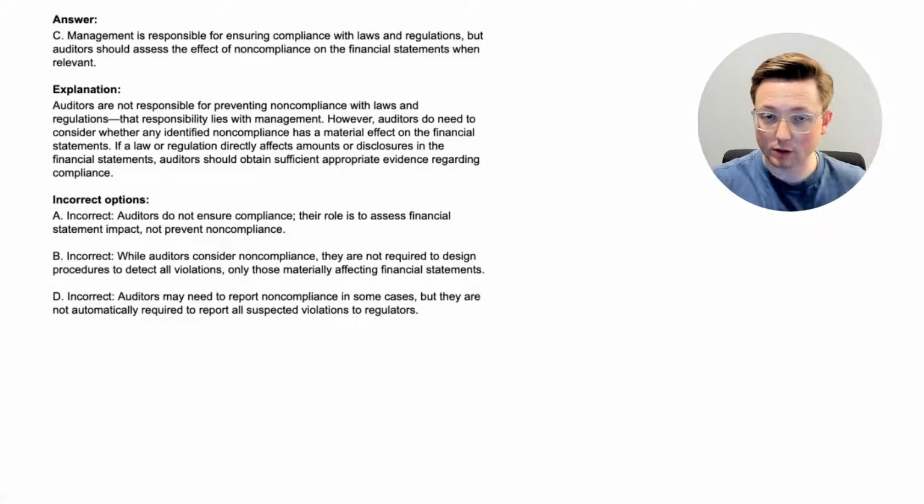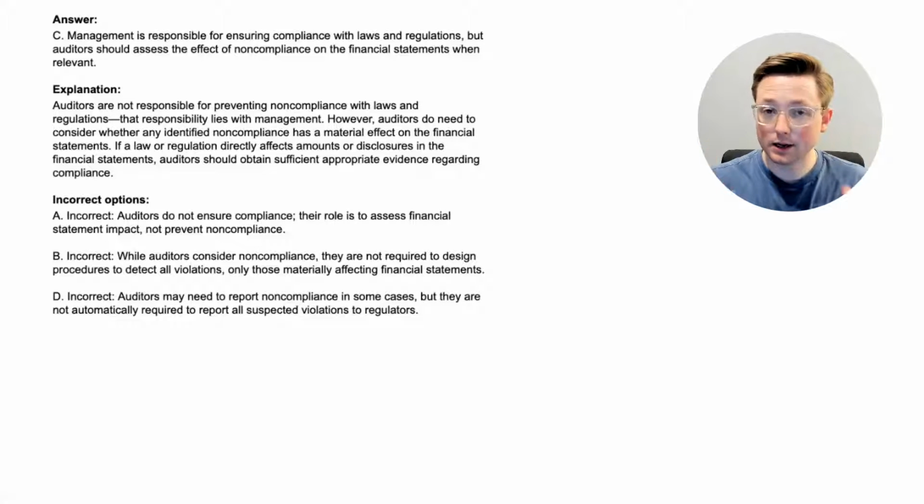Now let's talk about why the other options are incorrect. Option A was incorrect because auditors do not ensure compliance. Again, we just talked about that. Their role is to assess financial statement impact, not prevent noncompliance. Option B was incorrect because while auditors do consider noncompliance, they are not required to design procedures to detect all violations, only those materially affecting financial statements.